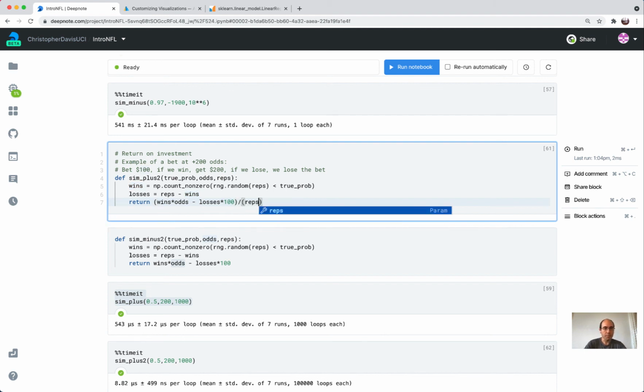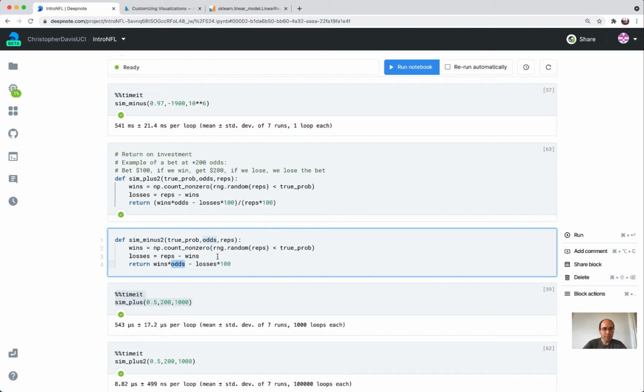So divided by reps times the bet size. And okay, let's do it here again. So wins times the amount that we win in each case. So in this case, it's times 100. And then minus the losses times the bet size.